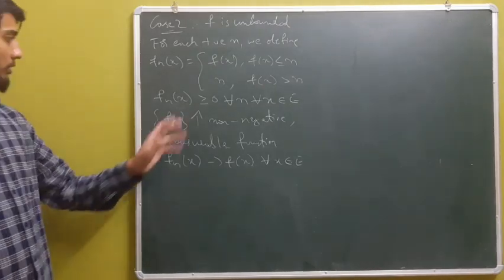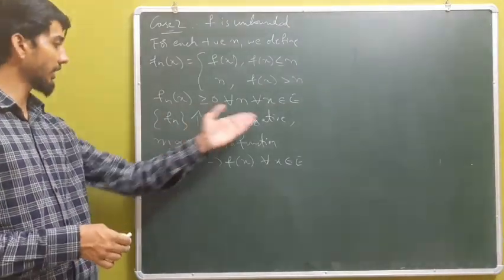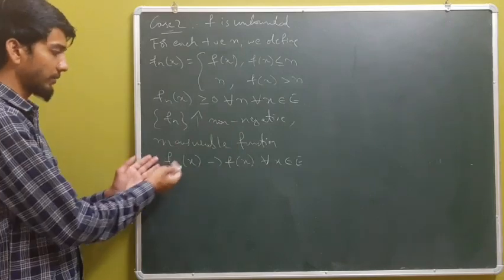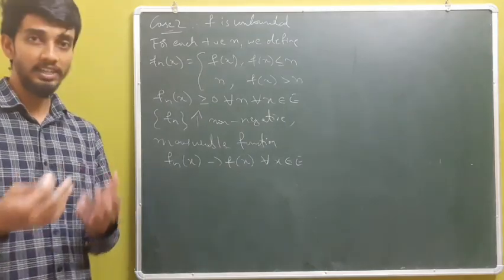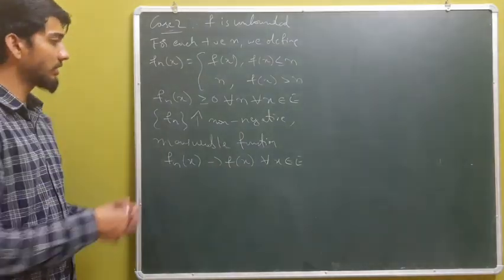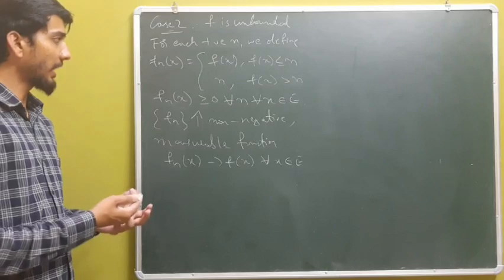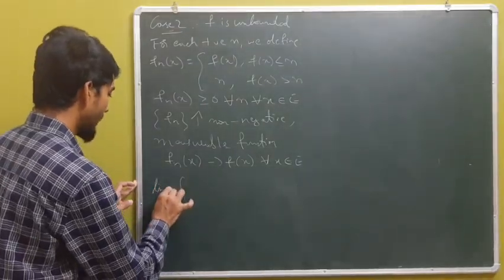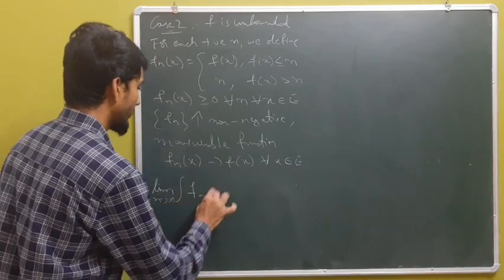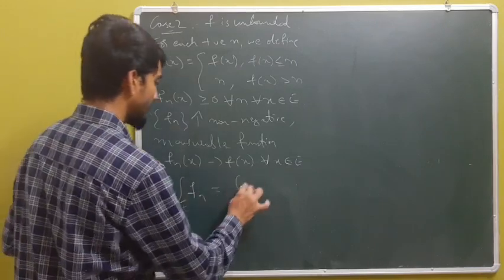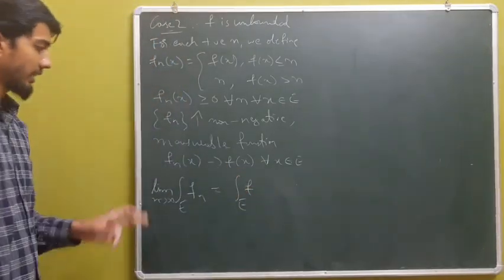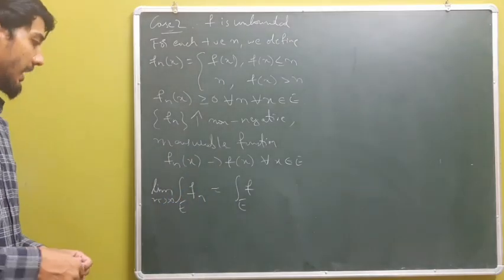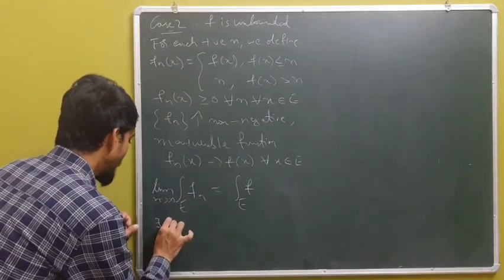Since we have a monotonically increasing sequence of non-negative measurable functions fn, along with fn of x converging to f of x for each x in E, we have all the conditions to apply the monotone convergence theorem. So by the monotone convergence theorem, the limit of the integral of fn over E is the same as the integral of f over E.